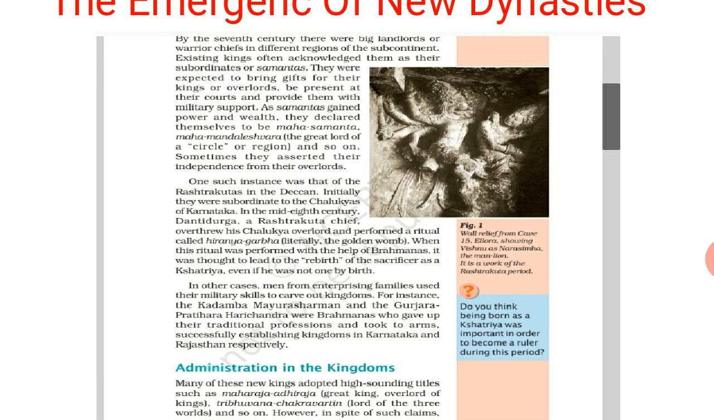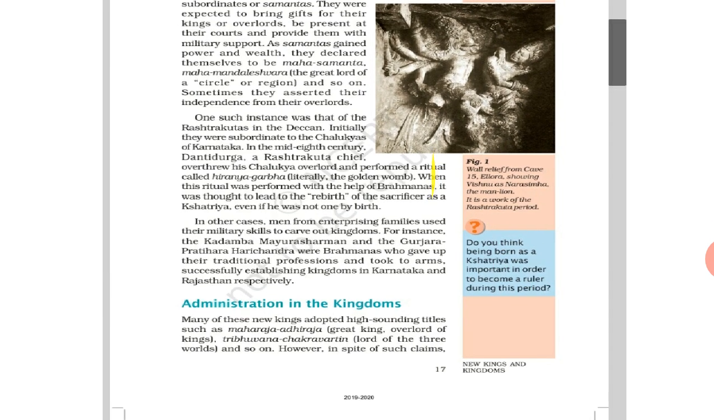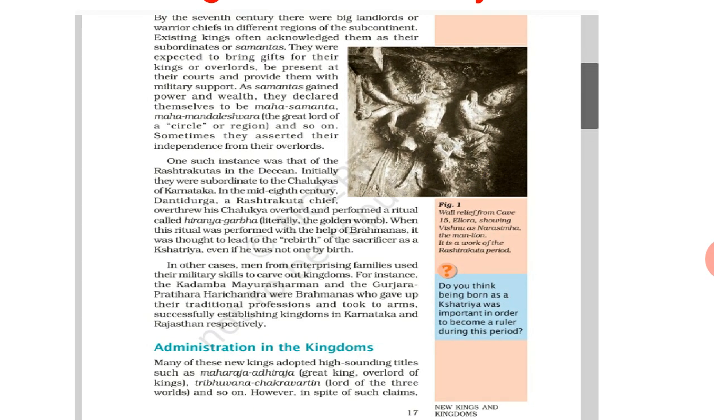Now see, not only Kshatriyas were the rulers, from others also they were coming and becoming rulers. And they successfully established their kingdoms. See, Kadamba Mayurasharman in Karnataka, and the other, Harishchandra from Gurjar Pratihar, established his kingdom in Rajasthan. Now, administration in the kingdom. Now after this we can see the kings, all those who became kings.